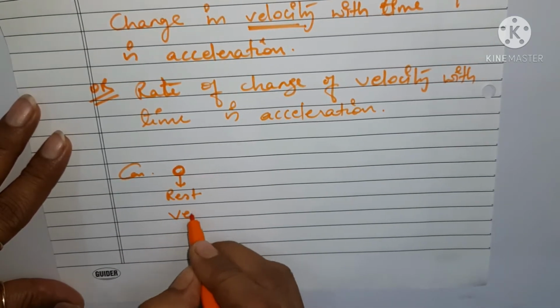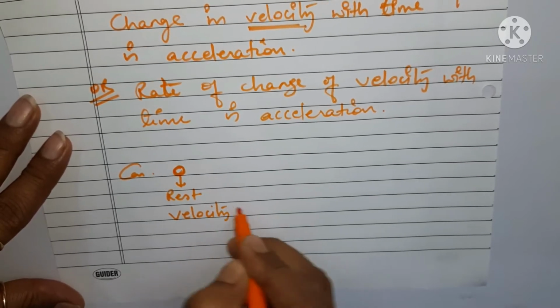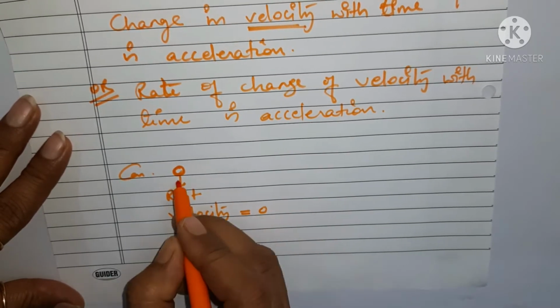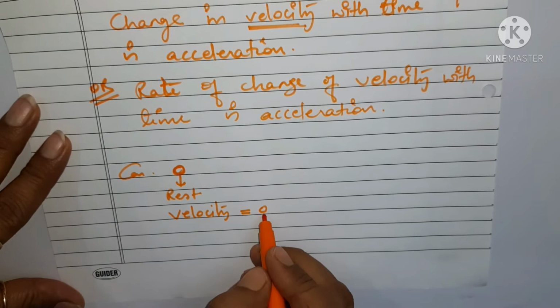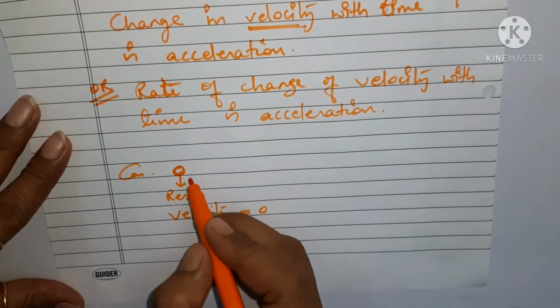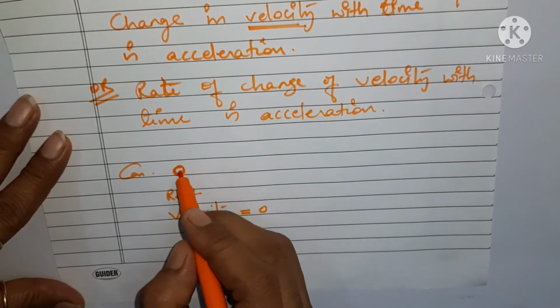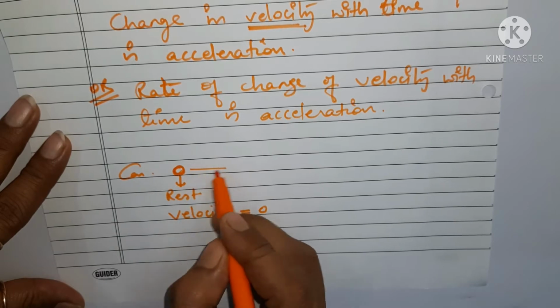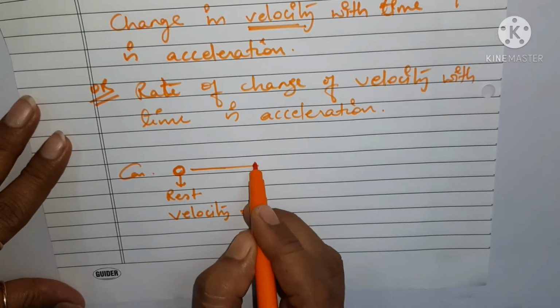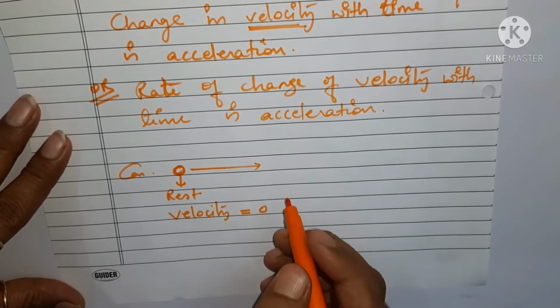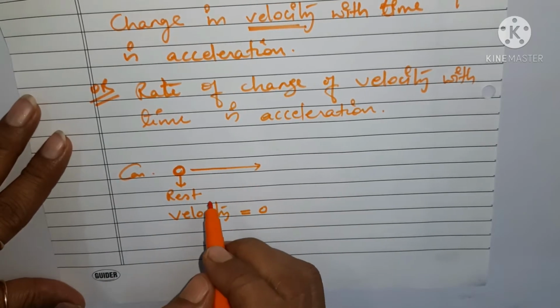The velocity is 0, because it is at rest. Now after the car starts and goes into motion, it gains some velocity, right?